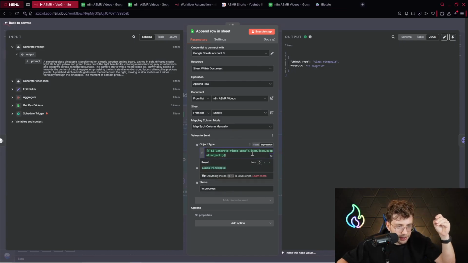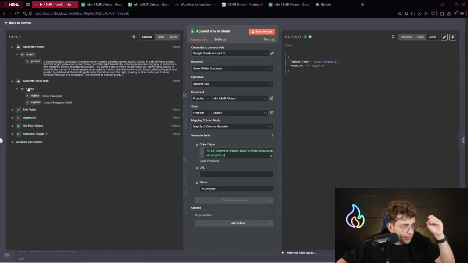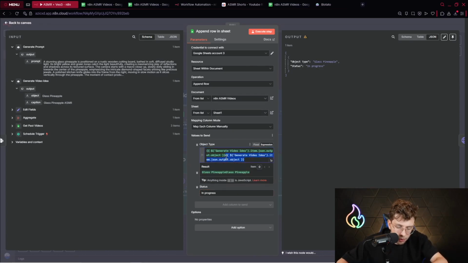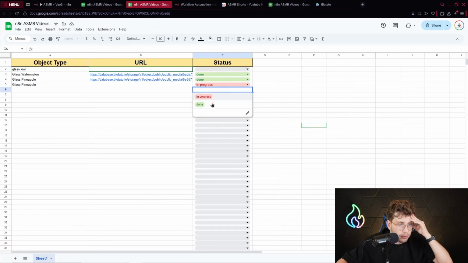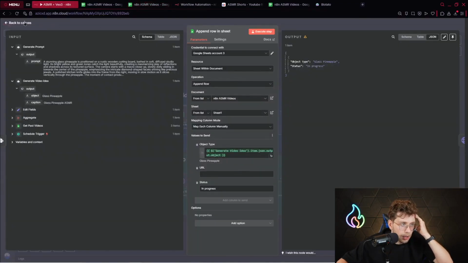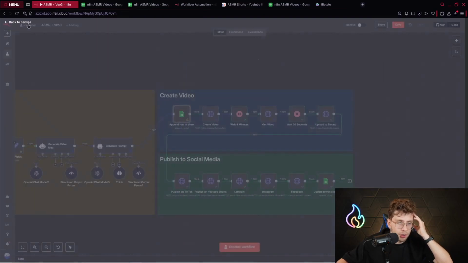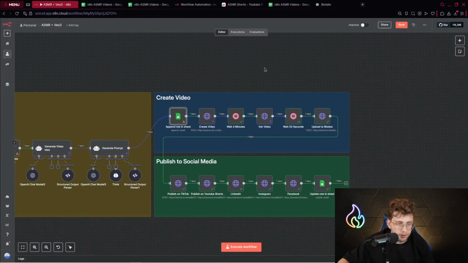Inside we provide the object from our generate video idea AI agent. So it's our object, we just provide it here, this variable. And then only we change the status to in progress. We set it to in progress because inside we've got two statuses: the first one is in progress and the second one is done. Okay. So it's great to provide this note right here. But afterwards, we've got our HTTP request to create the video.